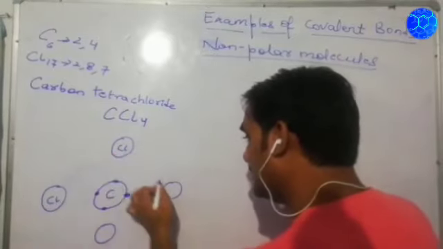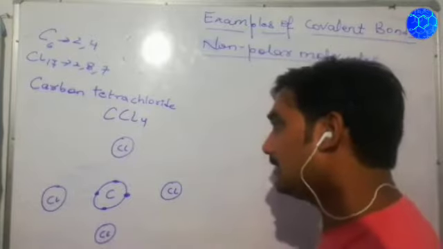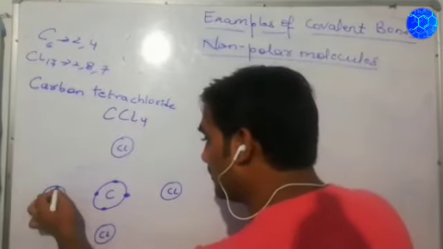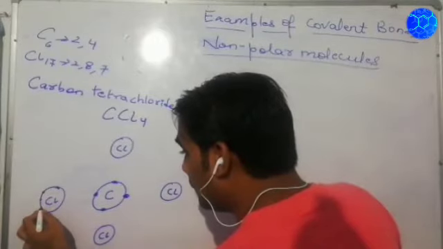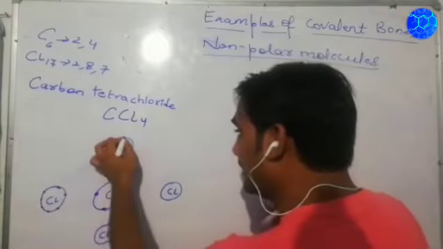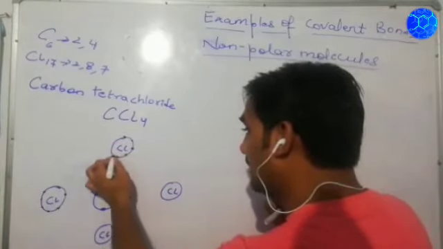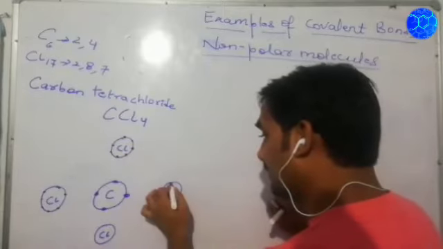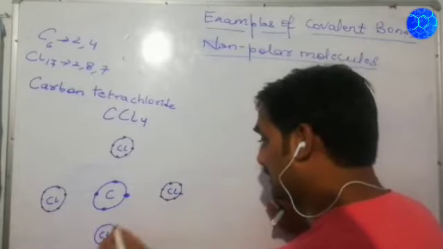All the Cl atoms have 7 electrons, so 1, 2, 3, 4, 5, 6 and 7, in the same way for each.